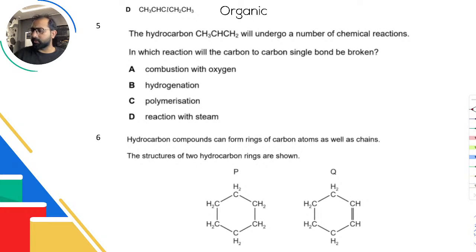Let me just draw this out. So CH3, CH, and then CH2. Now notice that the carbon in the middle does not have four bonds. Every carbon must have four bonds. So इसका मतलब है यहाँ पे double bond होगी. So that shows it is alkene, it is unsaturated.